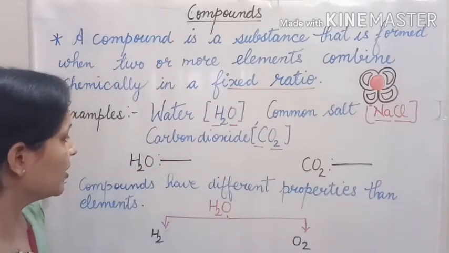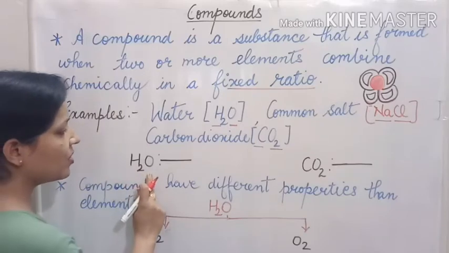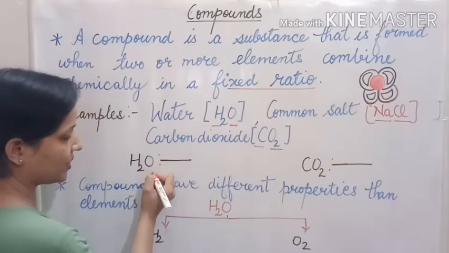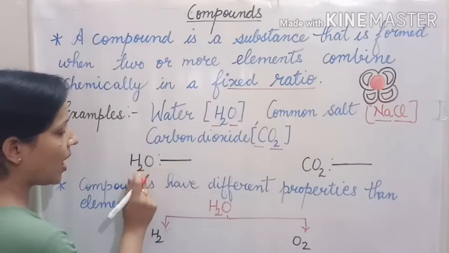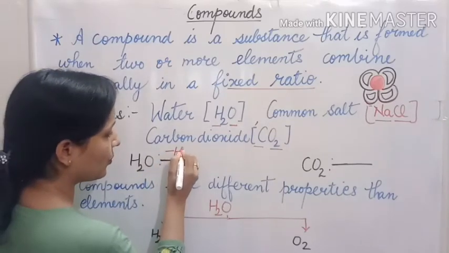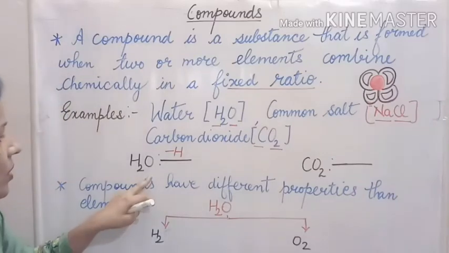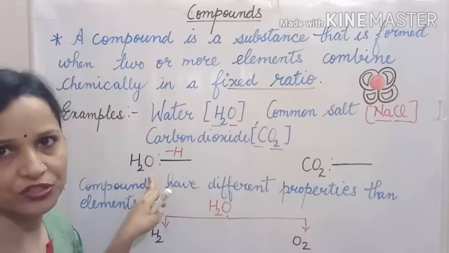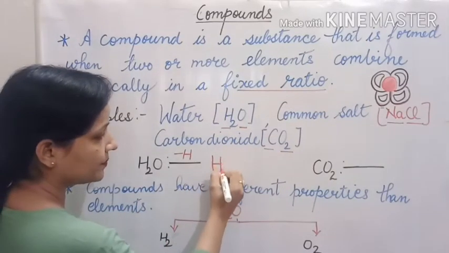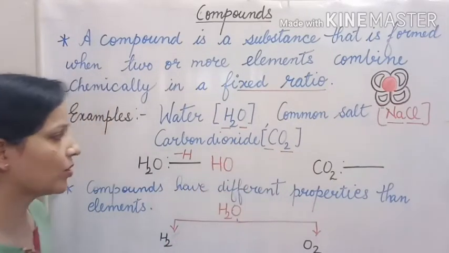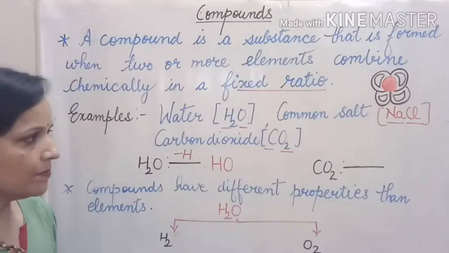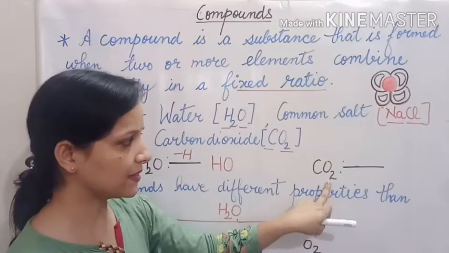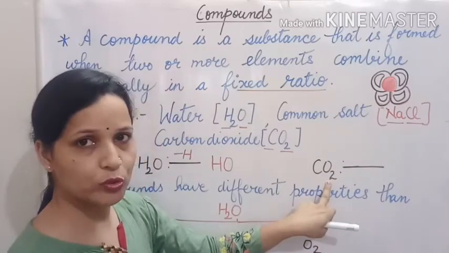For example, if you remove hydrogen from water, and the formula of water is H2O, you will change the property of water, and water as a compound does not exist.